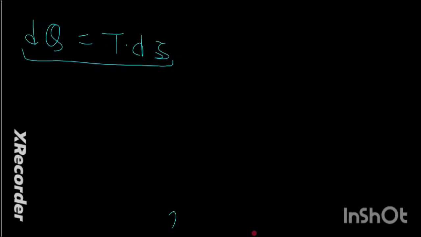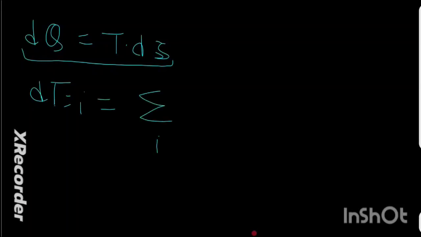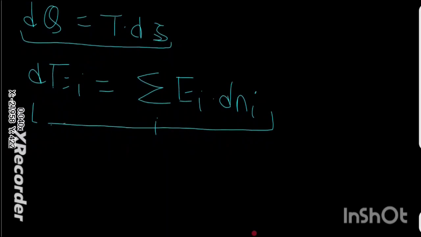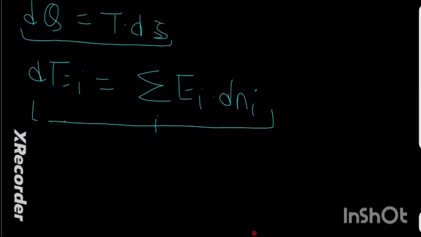And if we have studied our previous video, dE, the energy, is described as the summation of the ith energy Ei into dNi. So this is what dE represents, and we have discussed this in our previous video. Suppose that we have done this.